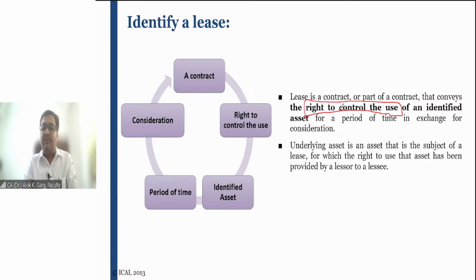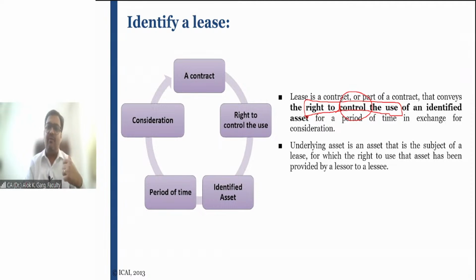But in IND AS 116, the words right to control the use come into the picture. Lease is a contract where the lessor conveys the right to control the use.